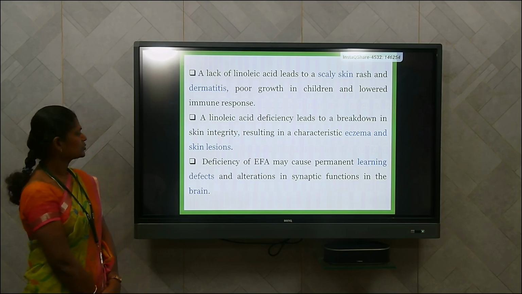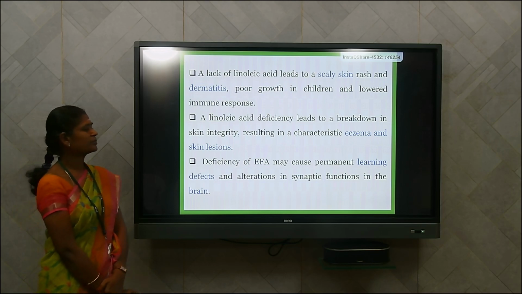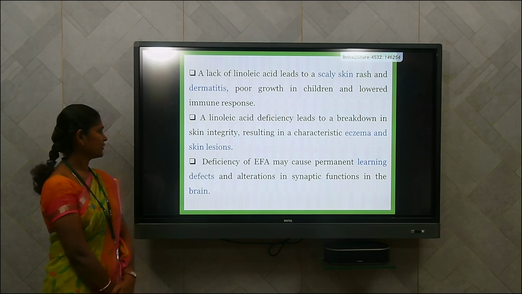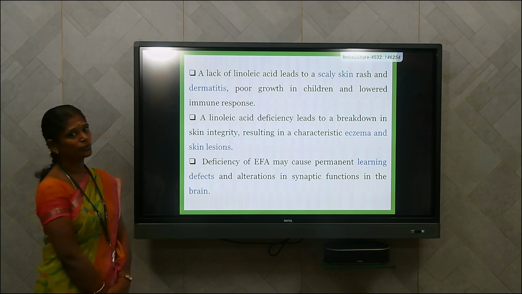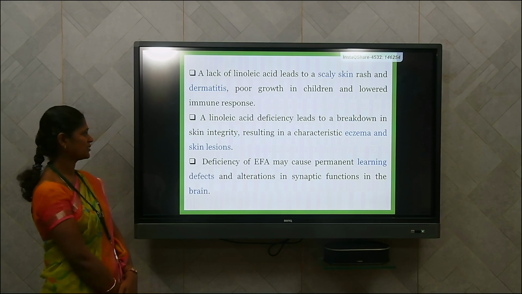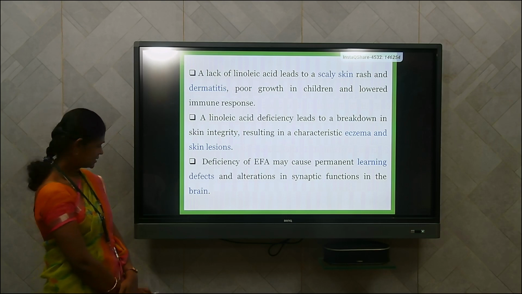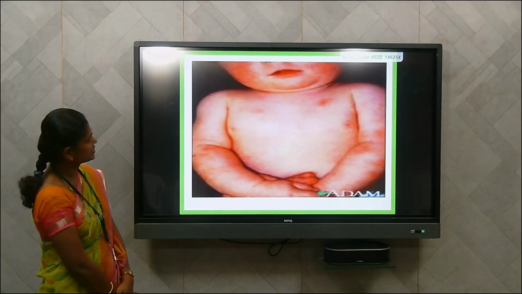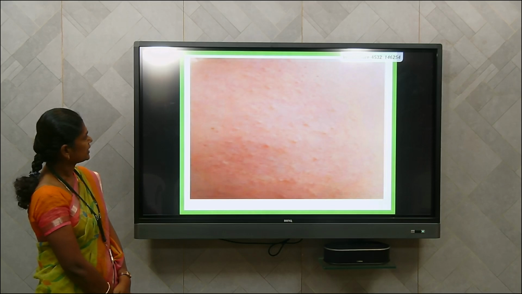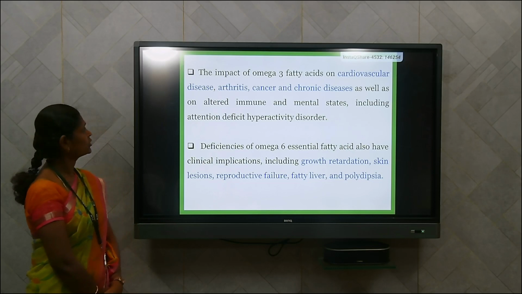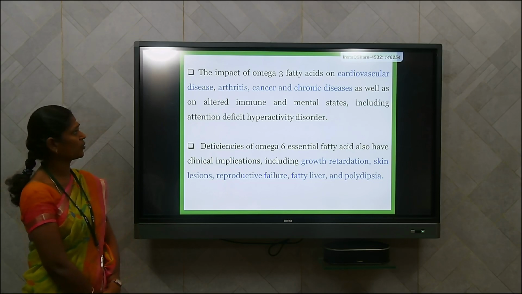Deficiency of essential fatty acid may cause permanent learning defects and alterations in synaptic functions in the brain, as we already said that the essential fatty acids DHA and EPA are important for cognitive development. So deficiency of essential fatty acid leads to defects in this. These are some of the skin lesions, rashes and dermatitis. So the impact of omega-3 fatty acids is on cardiovascular disease, arthritis, cancer and chronic diseases,